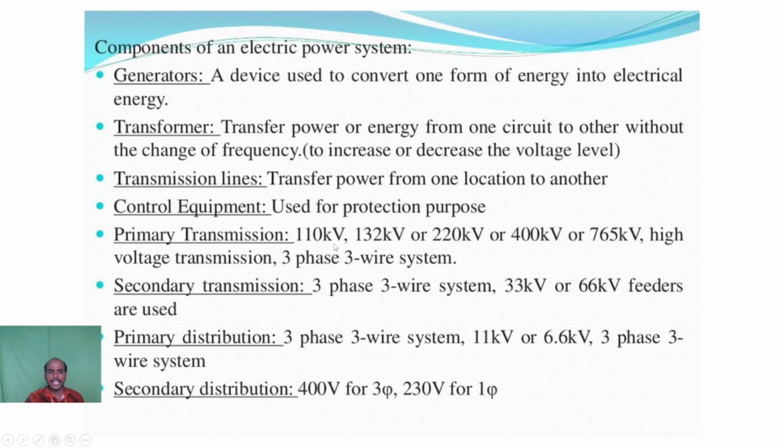Why are we making different voltage levels? To reduce the power loss in transmission lines. In transmission lines we are using ACSR, aluminum conductor steel reinforced. That conductor gives the maximum efficiency.